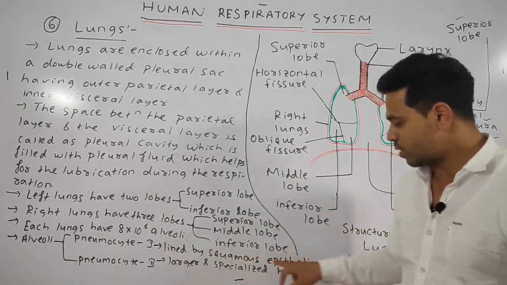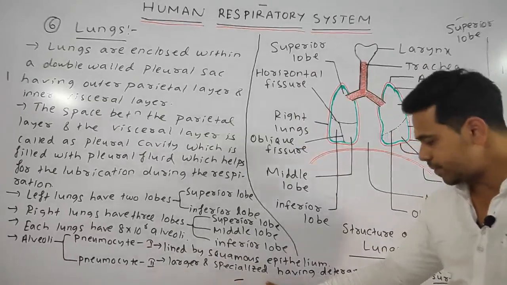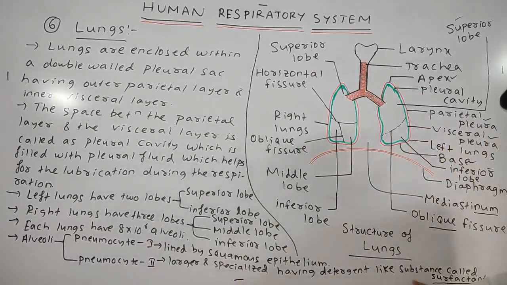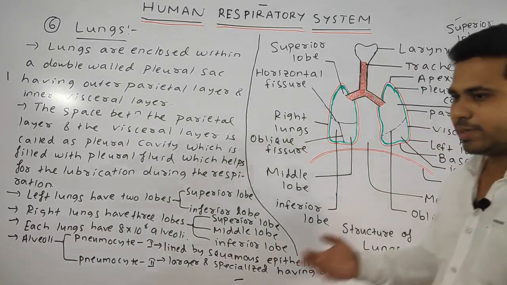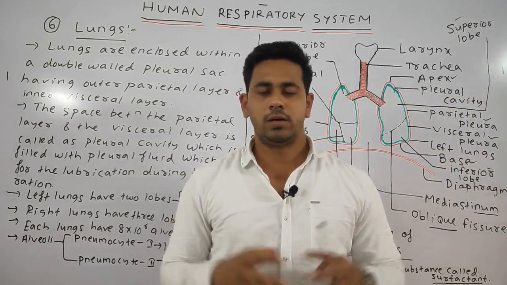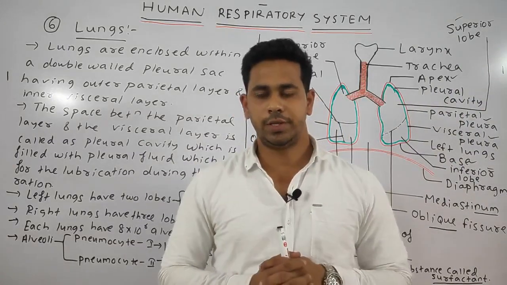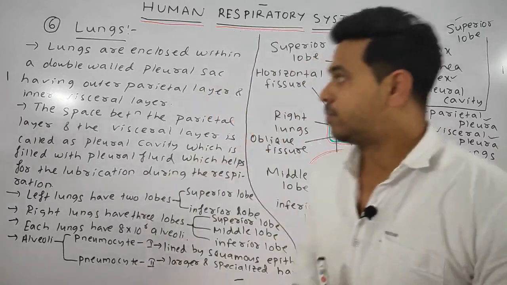Pneumocyte 1 is lined by squamous epithelium cells, whereas pneumocyte 2 are larger and specialized structures having a detergent-like substance called the surfactant, which basically reduces the surface tension during respiration, and also lowers the effort during respiration. Okay, please note down.